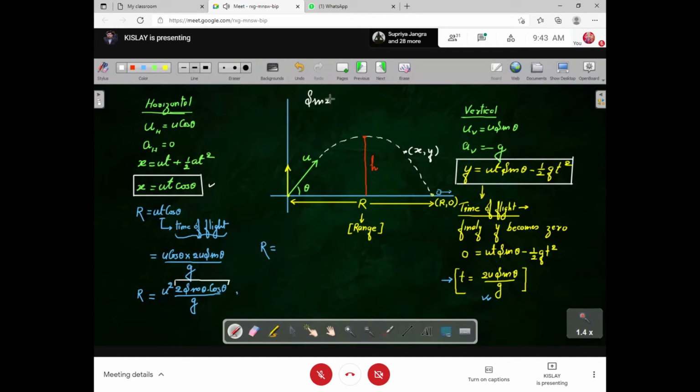Sin 2A is equal to 2 sin A cos A. In trigonometry, we have already discussed this in our mathematical tools. So u square 2 sin theta cos theta can be written as sin 2 theta. So we can say it is u square sin 2 theta upon g. It is the range. We can't write maximum range, just simply we have to say the range. Range means the maximum horizontal distance.